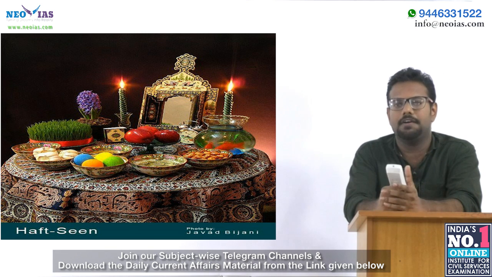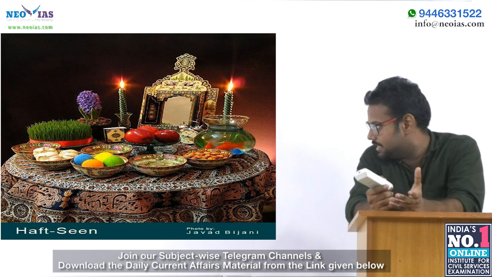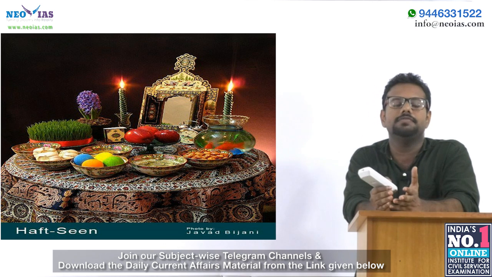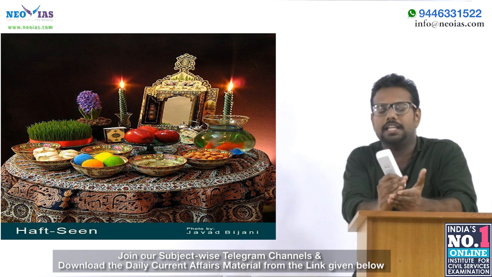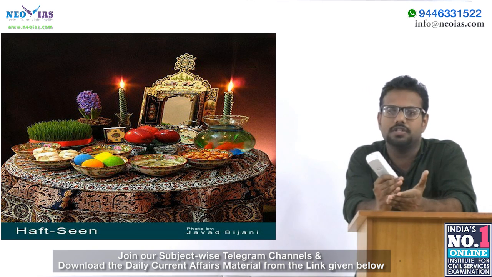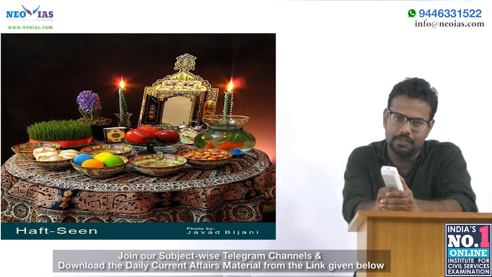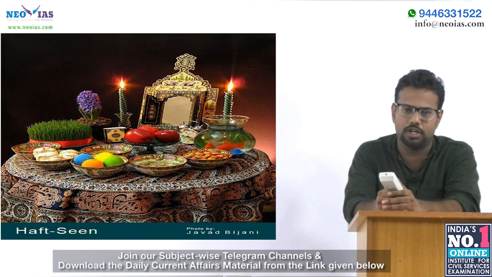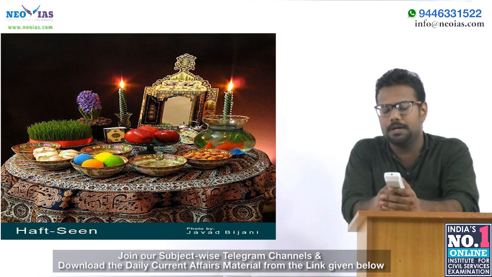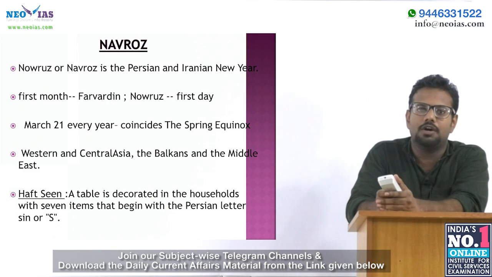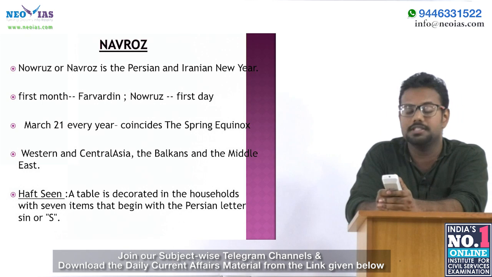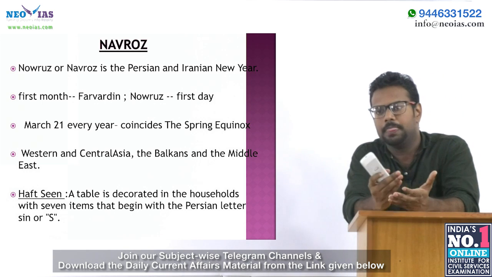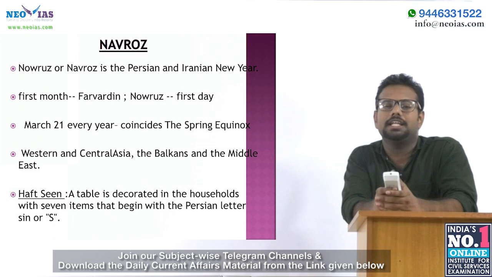So the Haft Seen is a table arranged with 7 items, and the names of the items should start with the Persian letter Seen. The names that I told you are not important; anyway, you have to know about the Haft Seen. Our first news is about Navroz. Navroz is the first day of the Iranian New Year.